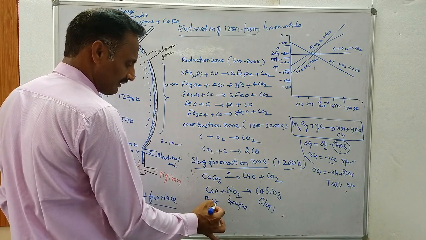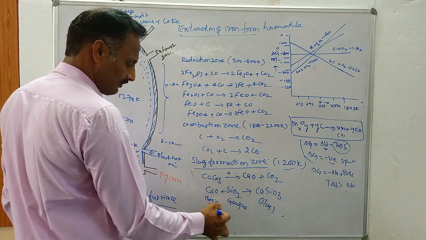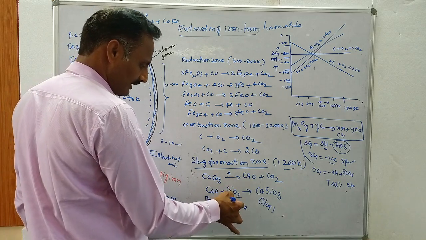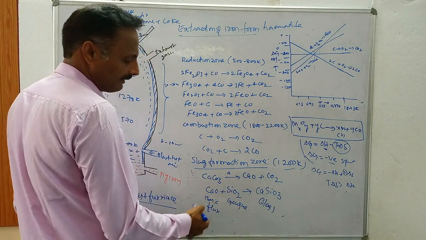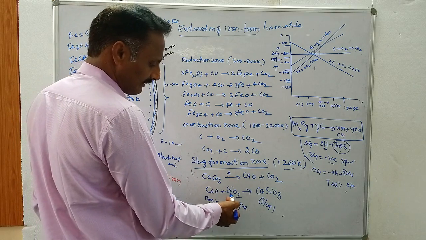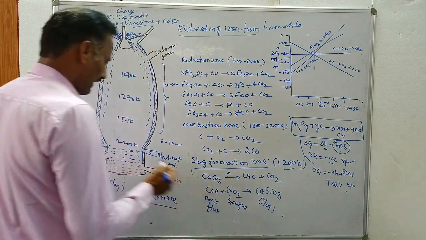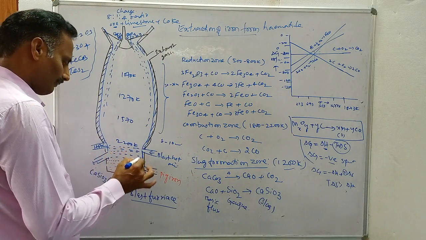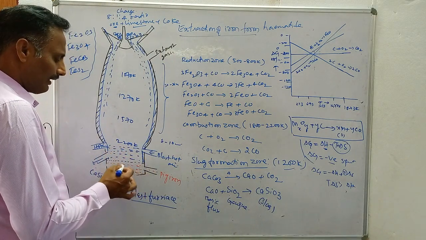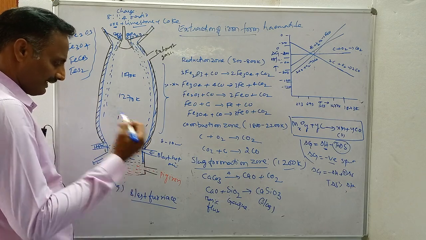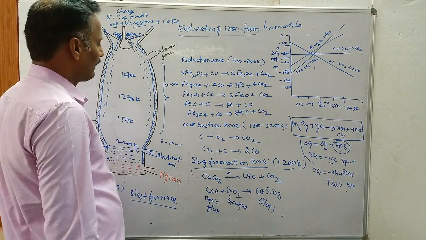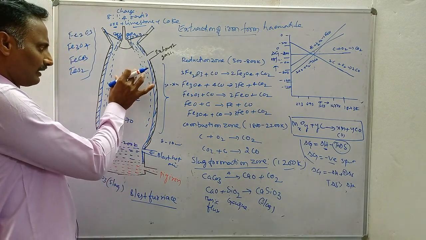It is basic in nature, and to remove acidic impurity we use a basic flux. This basic flux combines with acidic impurity like silica to give calcium silicate as slag. This slag forms in the upper portion of the pig iron, and it prevents further oxidation of the iron.